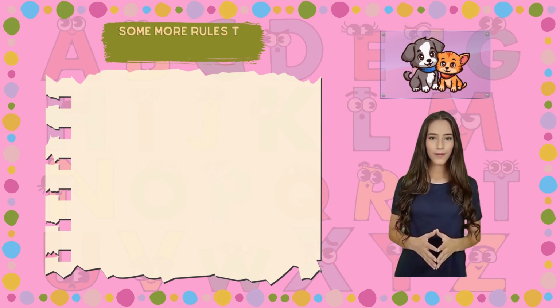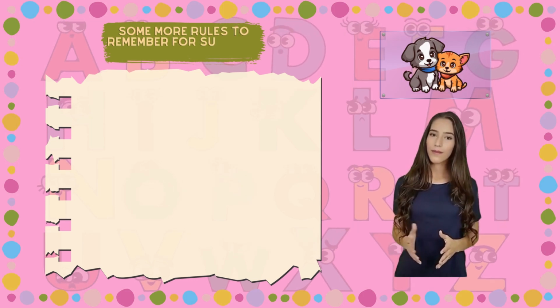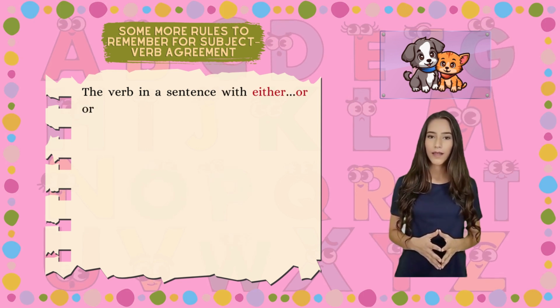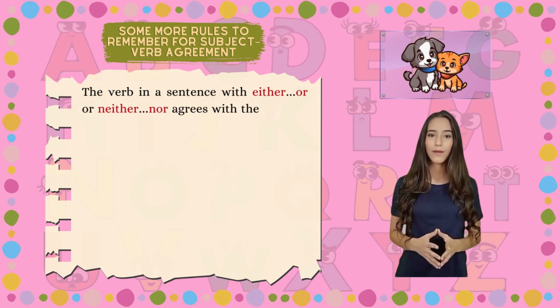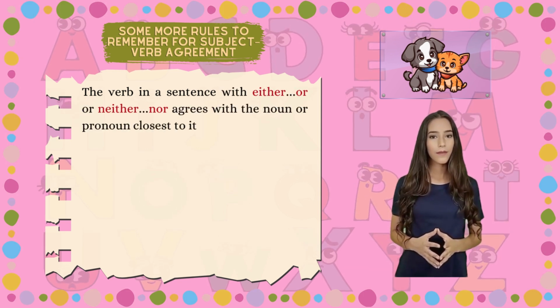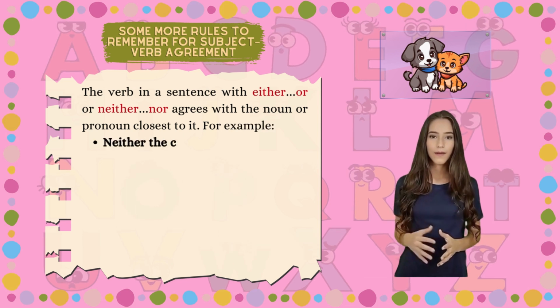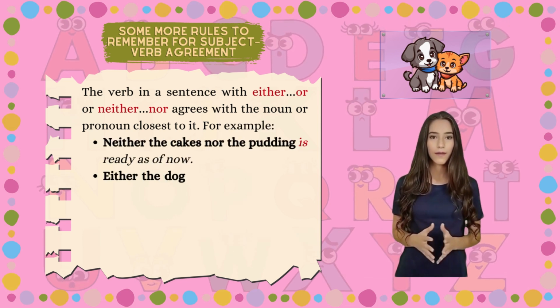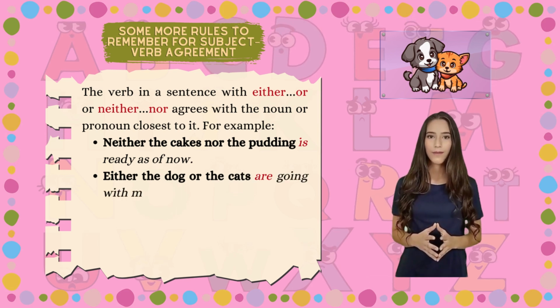Some more rules to remember for subject-verb agreement. The verb in a sentence with either or neither nor agrees with the noun or pronoun closest to it. For example, neither the cakes nor the pudding is ready as of now. Either the dog or the cats are going with me.